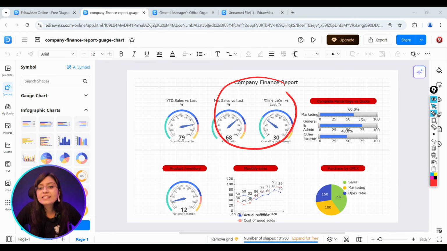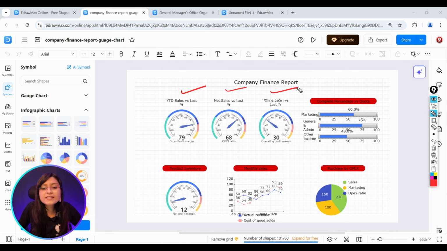And here you can see that the complete dashboard has been provided to us. So the company finance report has been provided. It's the sales as per last year, net sales, offline sales, and here you can see various kinds of graphs also. All these graphs are very important from the company's point of view. If you try to make this graph in a PowerPoint presentation, then it will take a lot of time for you. Here you can see that in the infographic charts, there are lots of types of shapes and diagrams which are already here.